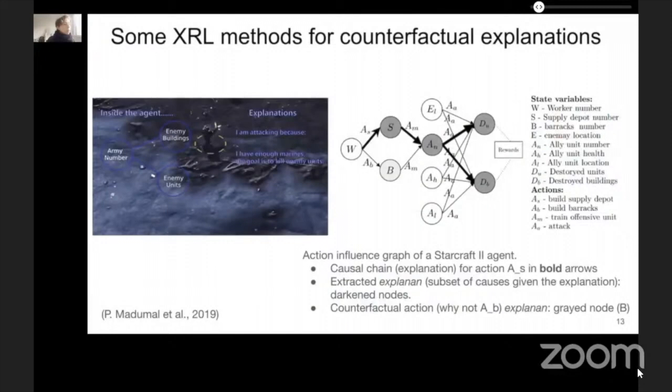So on the right, we see an action influence model, for instance, based on a graph that explains a specific action for a StarCraft 2 agent, where we can obtain contrastive explanations. For instance, asking the question, why not build a barrack? Indeed, the explanation provided by the graph in bold arrows says, because it's more desirable to do the action build supply depot, since the goal is to have more destroyed units and destroyed buildings.